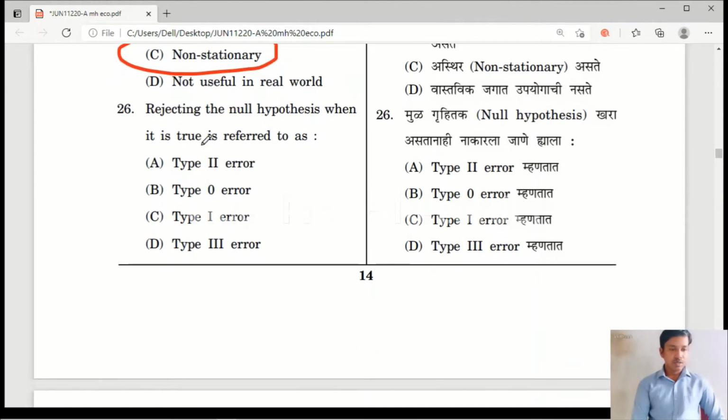Yes. Rejecting the null hypothesis when it is true is known as the type 1 error. And when we are accepting the null hypothesis even though it is false, it is known as the type 2 error.